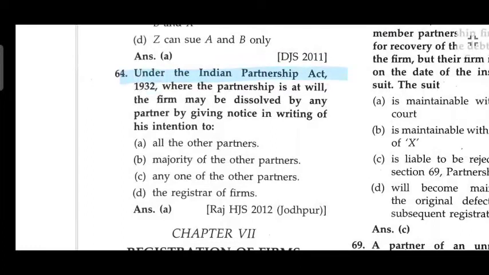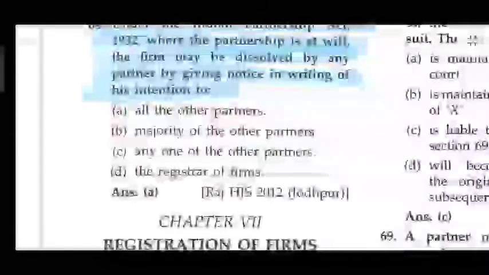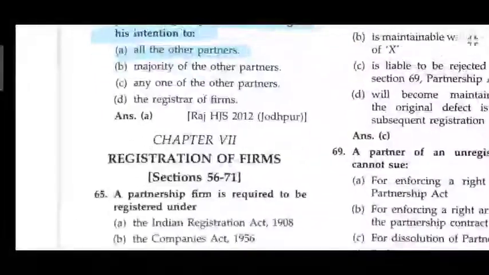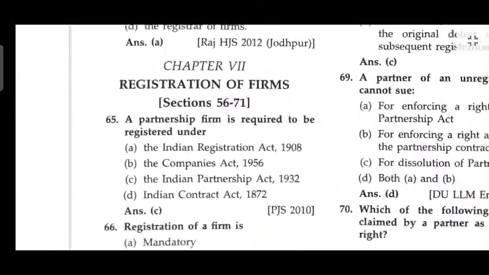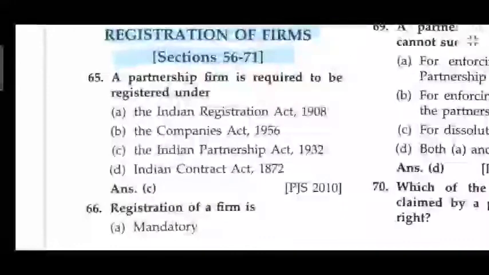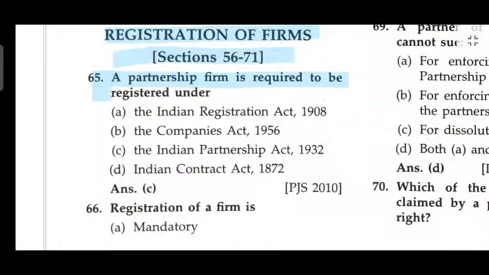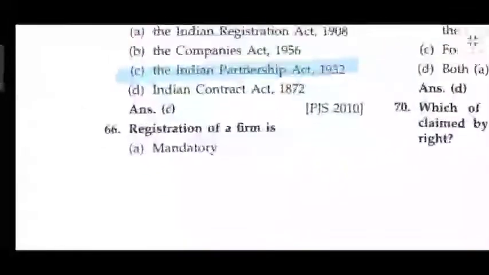Under the Indian Partnership Act 1932, where the partnership is at will, the firm may be dissolved by any partner giving notice in writing of his intention to all the other partners. Chapter 7: Registration of the firm, Sections 56 to 57. A partnership firm is required to be registered under the Indian Partnership Act 1932.